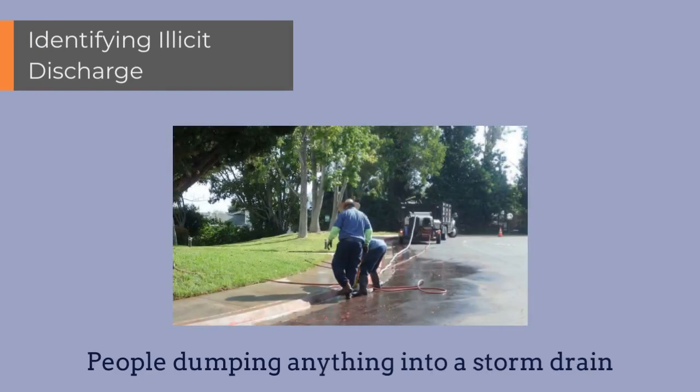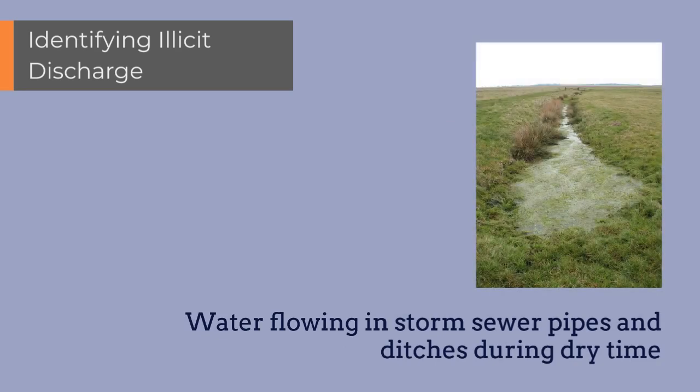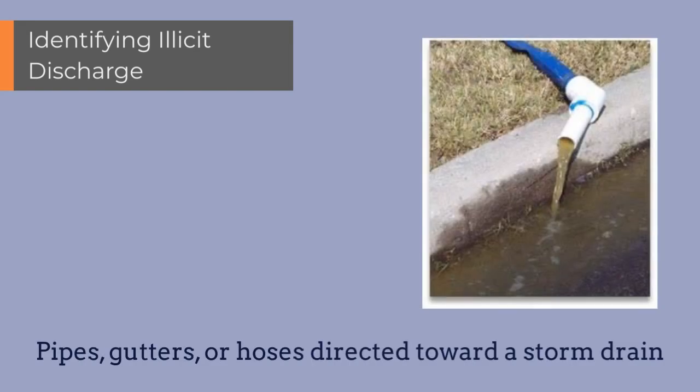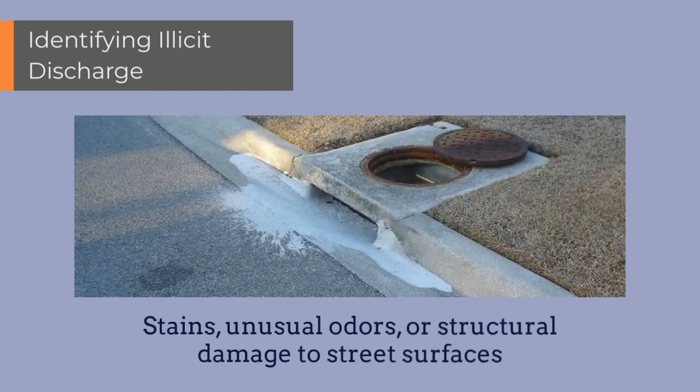Some examples of what you can look for to identify illicit discharge are people dumping liquids, animal waste, leaves, and grass clippings, or anything unidentifiable into a storm drain. Water flowing in storm sewer pipes and ditches during dry time. Mysterious-looking output in a storm pond, stream, or lake near an outfall, including sediment. Pipes, gutters, or hoses directed towards storm drains. Stains, unusual odors, or structural damage to street surfaces.